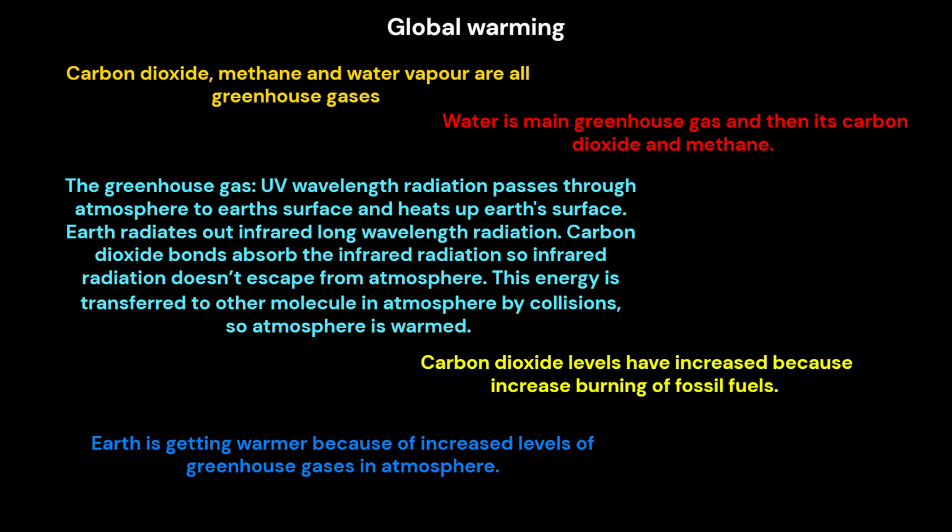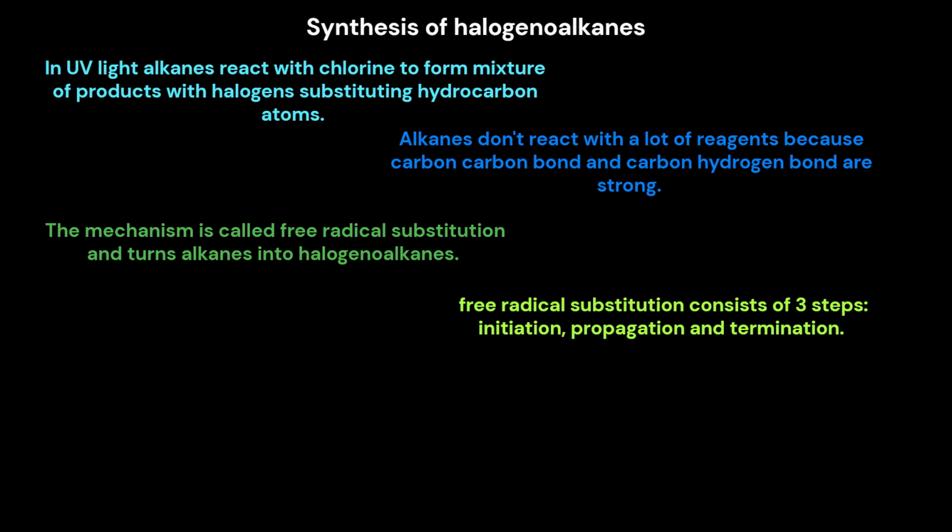Carbon dioxide levels have increased because of increased burning of fossil fuels. Earth is getting warmer because of increased levels of greenhouse gases in the atmosphere. Synthesis of halogenoalkanes. In UV light, alkanes react with chlorine to form a mixture of products with halogens substituting hydrogen atoms. Alkanes don't react with a lot of reagents because the carbon-carbon bond and carbon-hydrogen bond are strong.